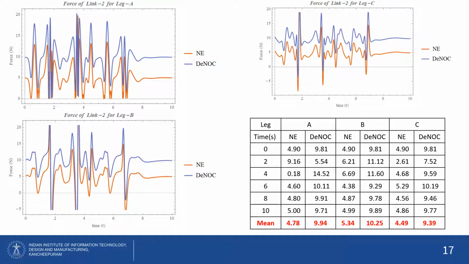Now let us have a look at the torque plots of test case 2. To cater to the rotation about x and y, the torques are different for all the three legs. The sampling data is shown for 10 seconds, and the mean torque for d naught is approximately double that of the Newton-Euler.